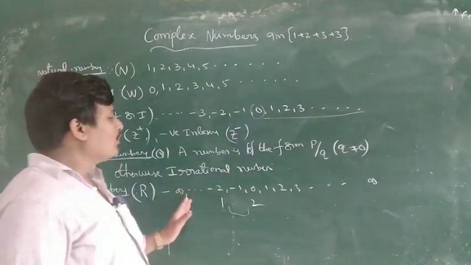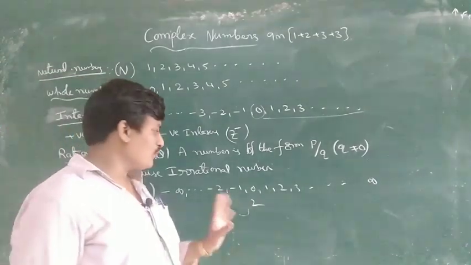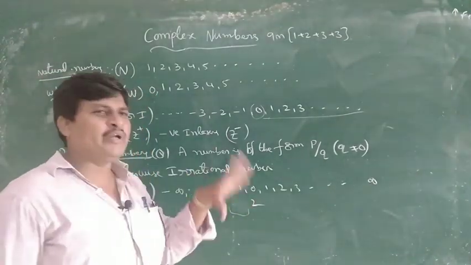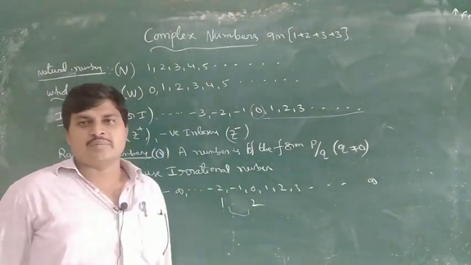So it is not only numbers; this includes plus numbers and minus numbers. In between 1 and 2, so many numbers are there. Those numbers are also real numbers.